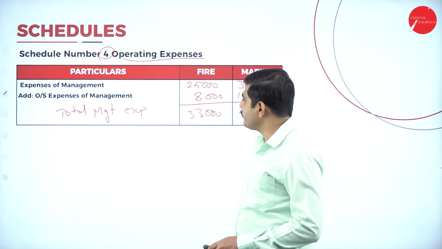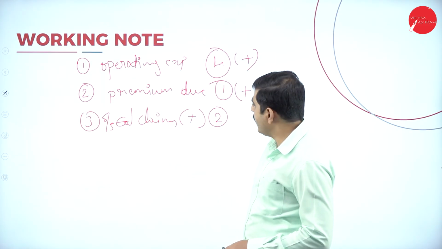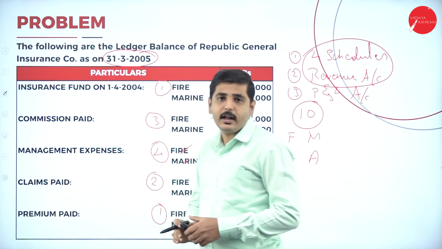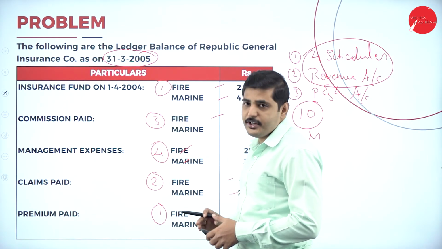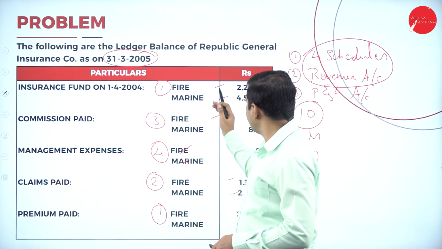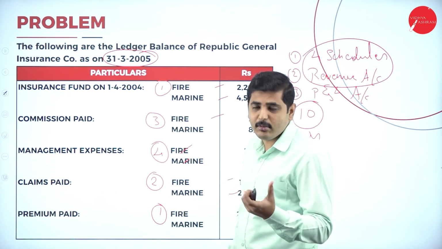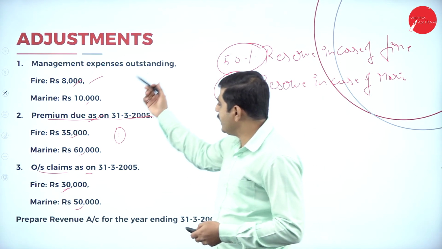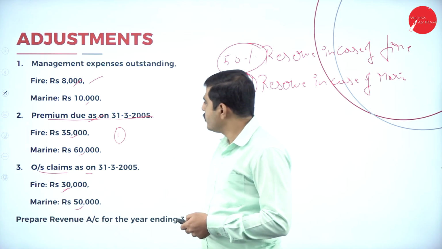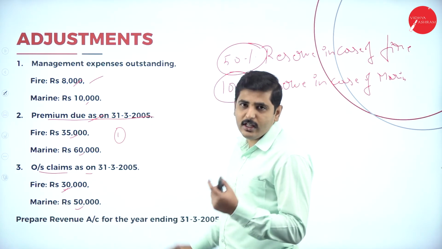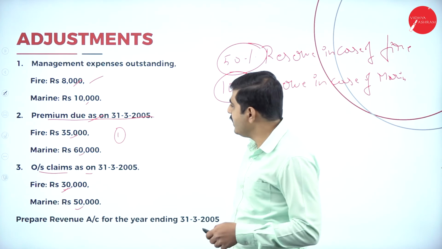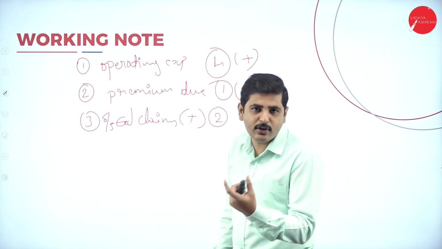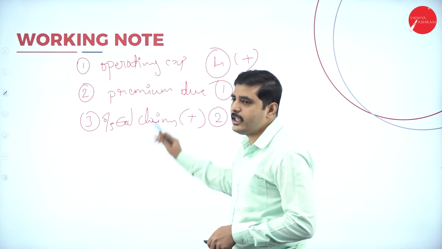Again, I am going to repeat. First, we will give the trial balance, and also the ledger balance. In case of fire and marine, in some problems you may get fire and accident. Here we will give the adjustments also: management expenses, only 3 to 4 adjustments. It is very easy. Next, we have the working note. You may write a working note if you want, otherwise if you understand, a working note is not needed.